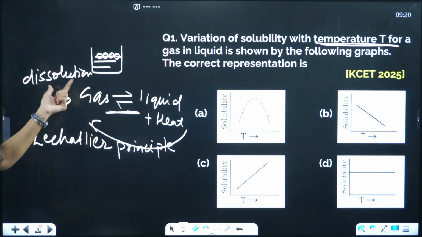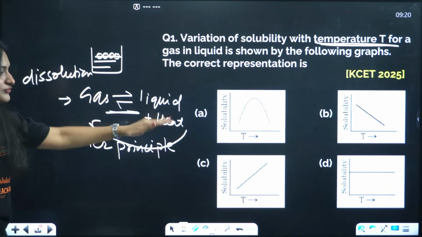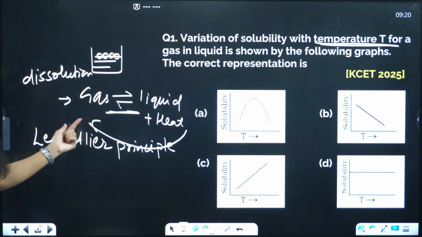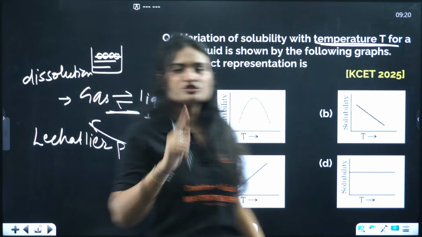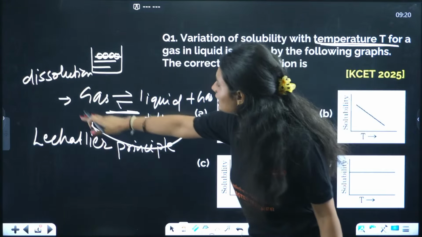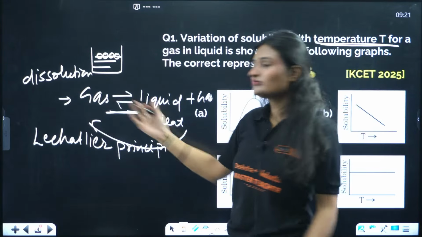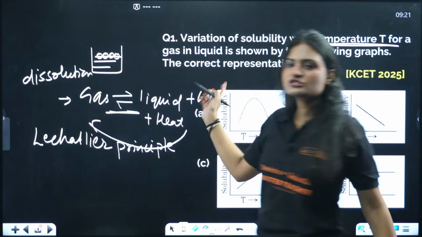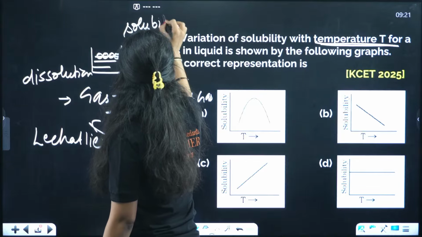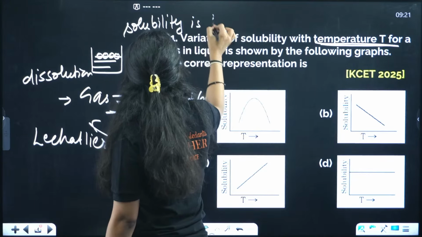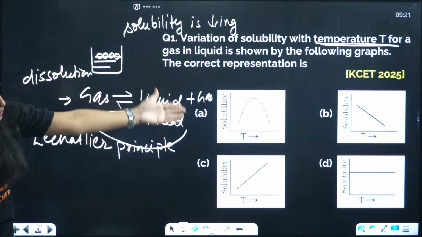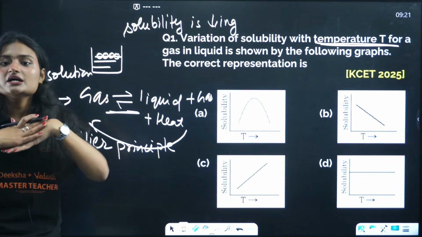Here, as this process is exothermic in nature, if you increase the temperature, the equilibrium will shift in the backward direction. That means on increasing temperature, see here liquid plus gas is there, but if the reaction is going in the backward direction, we will get gas only. That means solubility is decreasing. So which of the following plots suggest that the solubility versus temperature graph has a negative slope?